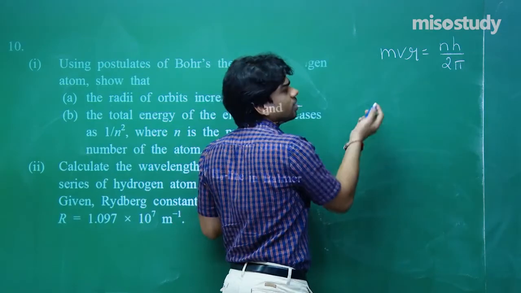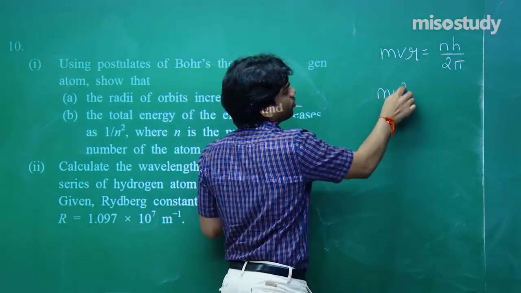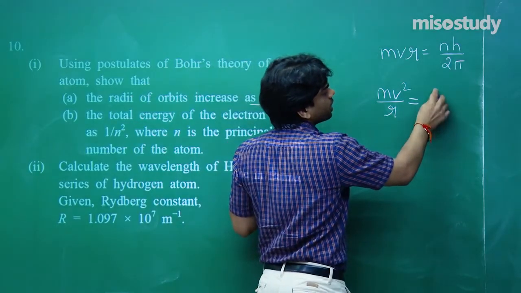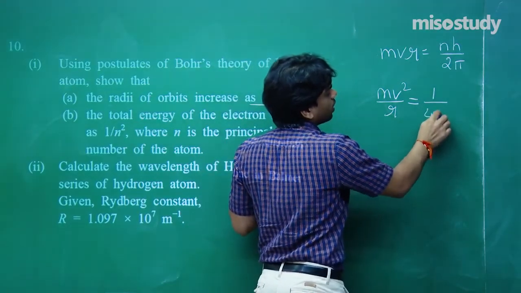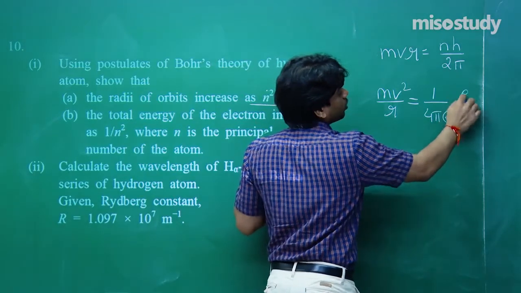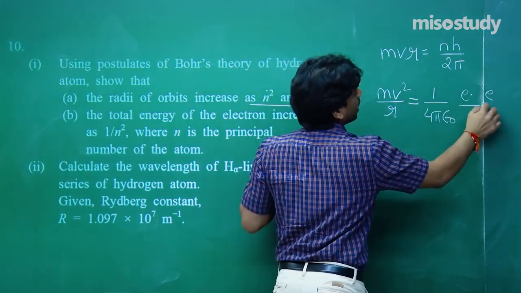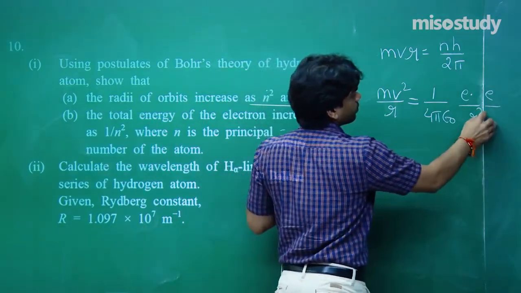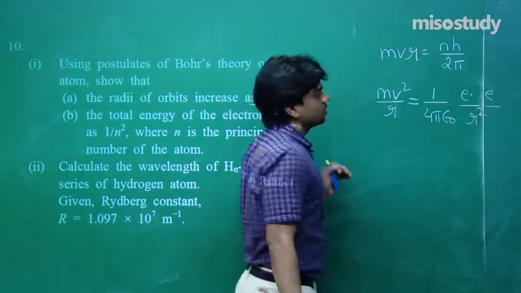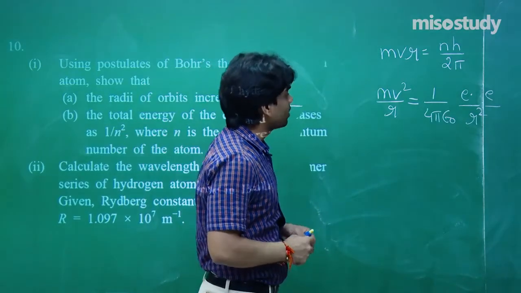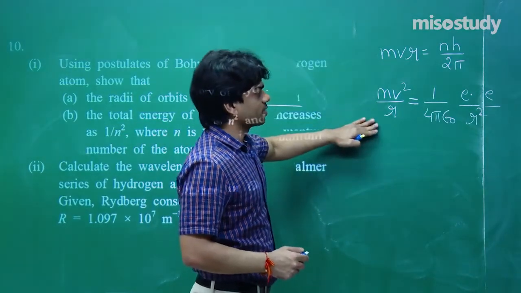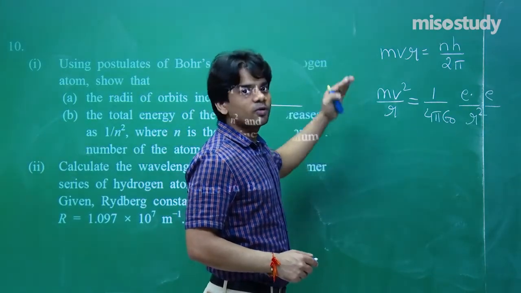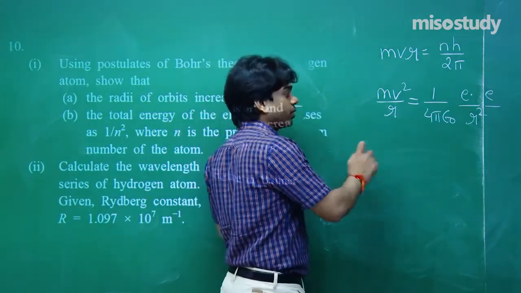that will be giving you the required centripetal force, mv square by r is equal to, let me put up the values, that is 1 upon 4 pi epsilon naught, electronic charge e square, divided by the radius whole square. Hope that you can recollect this derivation we have done. Using these two equations, you can easily evaluate the value of r, you can easily evaluate the value of v, you can easily evaluate the value of energy.